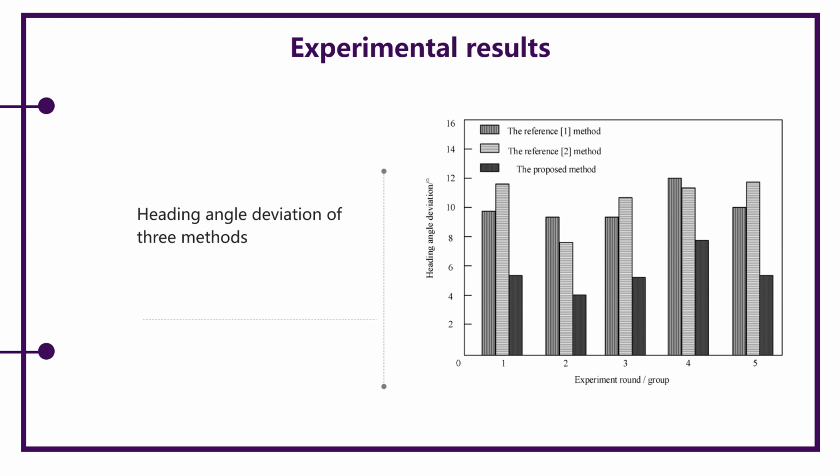The heading angle deviation, motion control time, and one-way adjustment distance of these 3 methods were respectively tested under the condition of 50 kg load pressure.